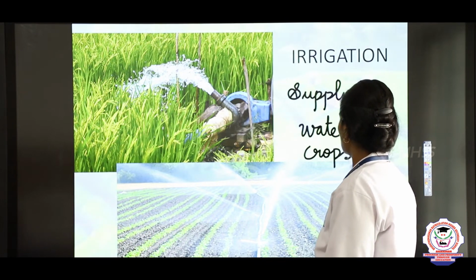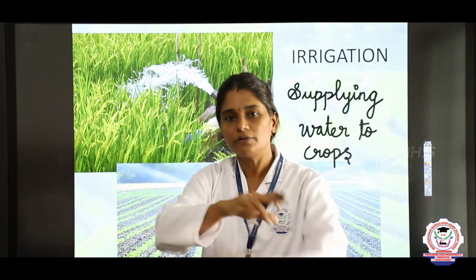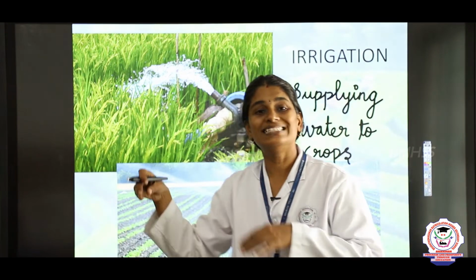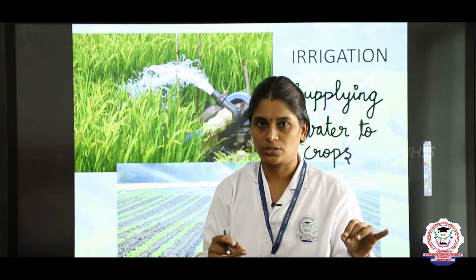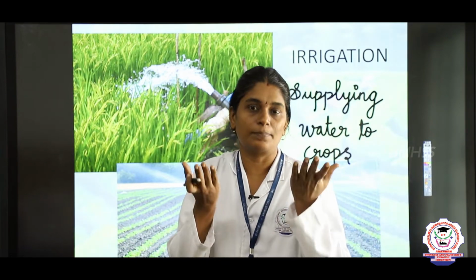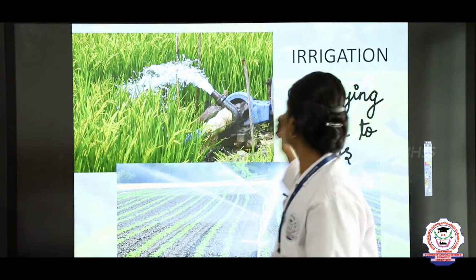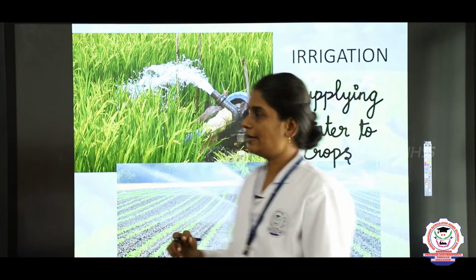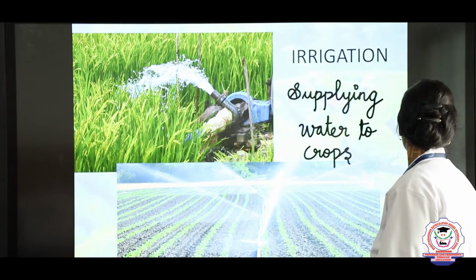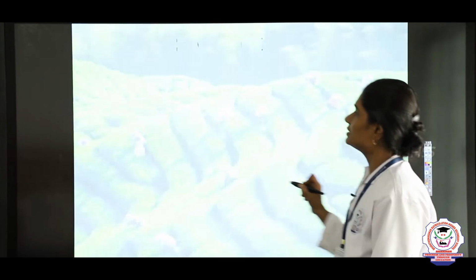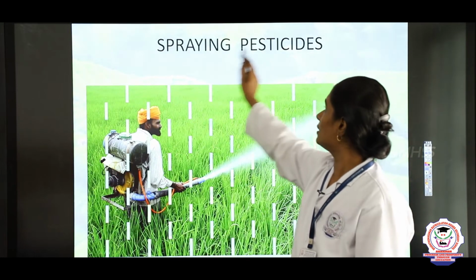So we can supply water to the field, to the crops, through channels or through pipes. So the plants need water. This process is called irrigation, right? So the next step is spraying pesticides.